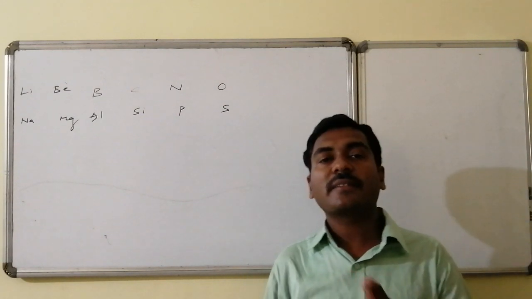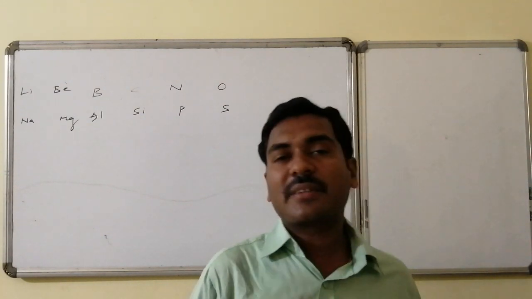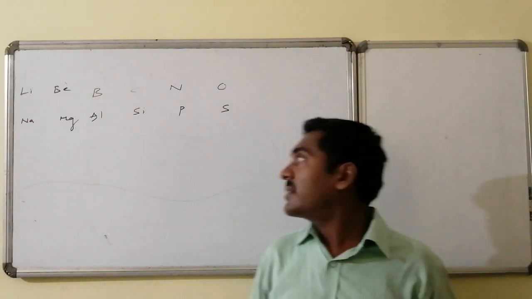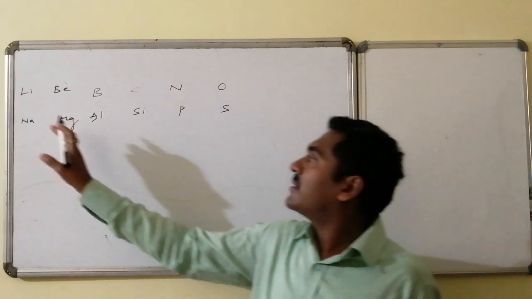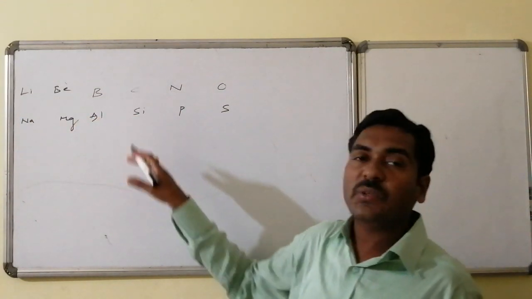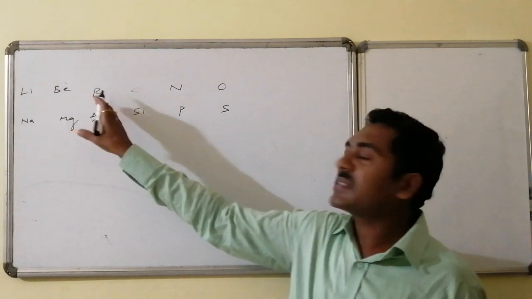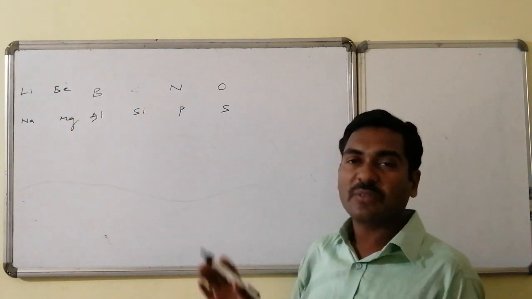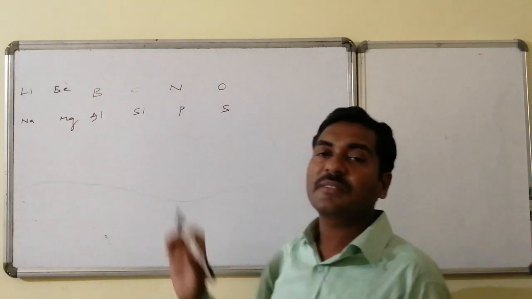The charge to size ratio is taken as the reference for polarization power. As far as charge is concerned, it is constant in the group, but from left to right, lithium plus 1, beryllium plus 2, boron plus 3, carbon plus 4, the charge increases whereas size goes on decreasing.